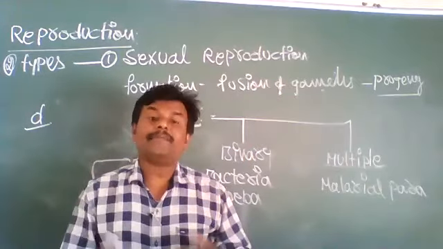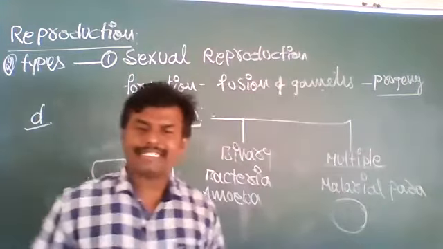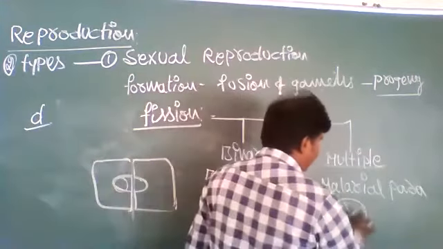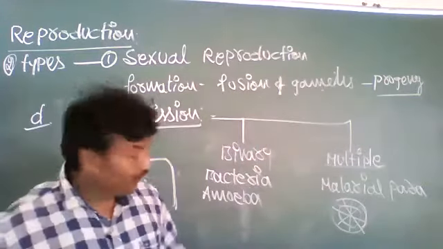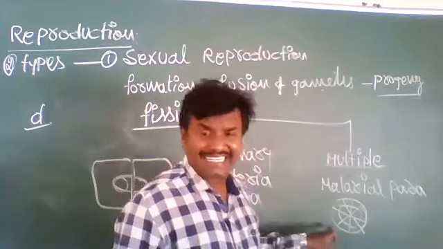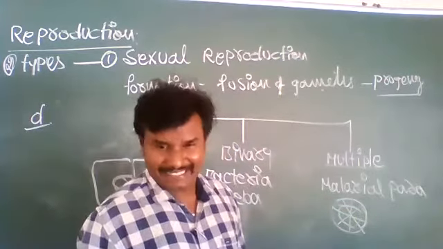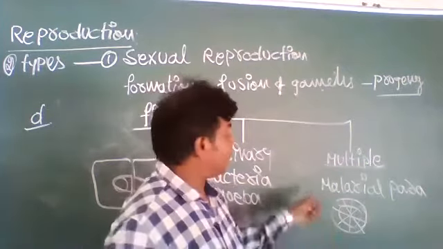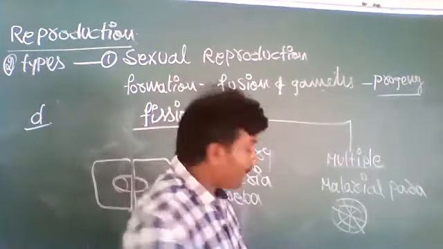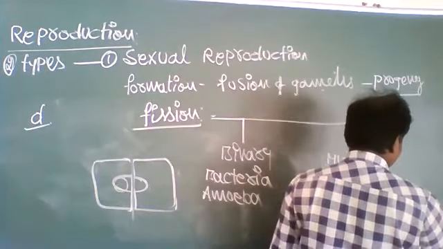This single parasite divides into multiple fissions. Each cut part will develop into new parasites. That is called multiple fission. One example is malarial parasites, and one more example is amoeba.